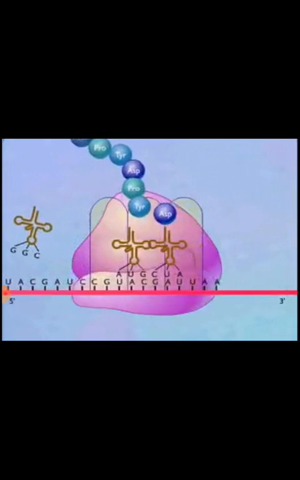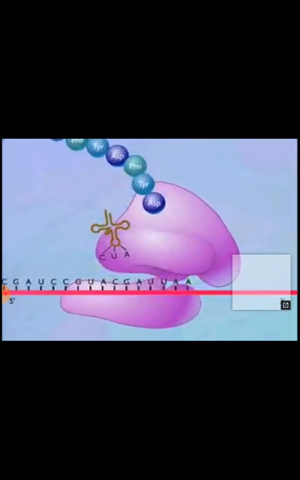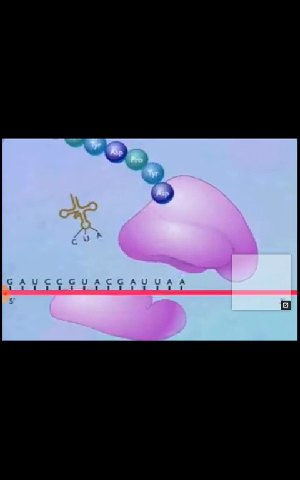Elongation of the polypeptide is terminated when a stop codon moves into the A site. A stop codon does not specify an amino acid and does not have a corresponding transfer RNA. The ribosome dissociates into the 30S and 50S subunits, and the messenger RNA and protein